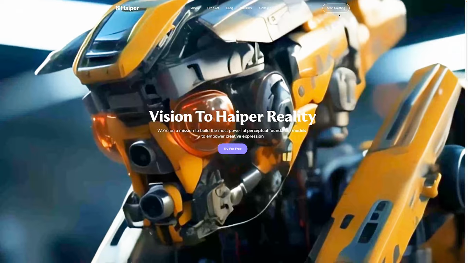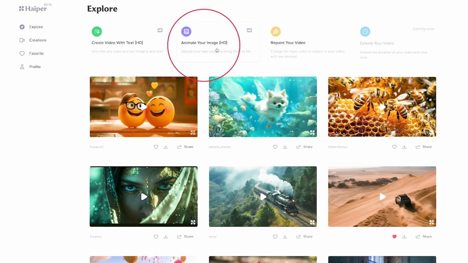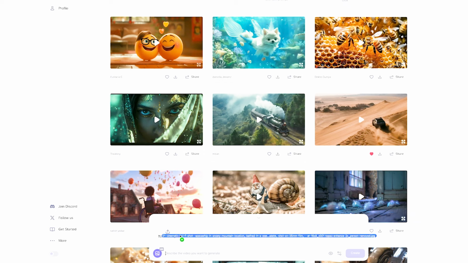With our image ready, we move to HyperAI to animate our stills. Watch as I walk you through the process, turning images into engaging videos. Here in HyperAI, we go ahead and choose Animate Your Image, where I upload my photo. Now we prompt Hyper to do what we have envisioned. In my case, I said spaceship ready for takeoff.